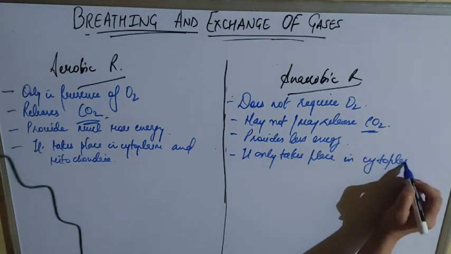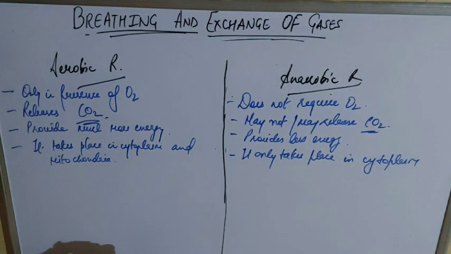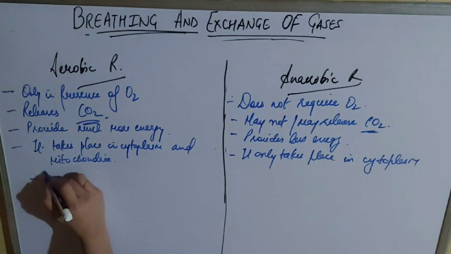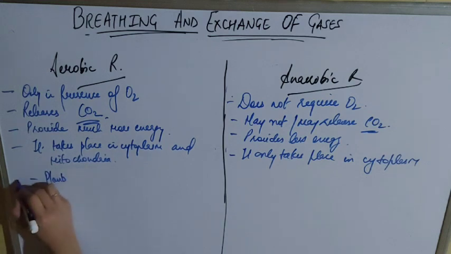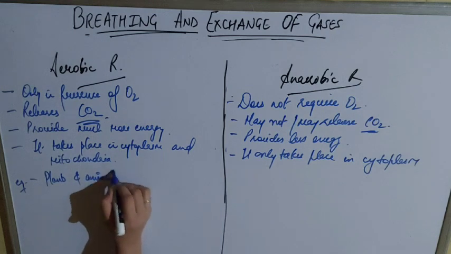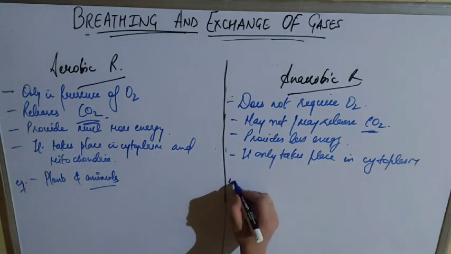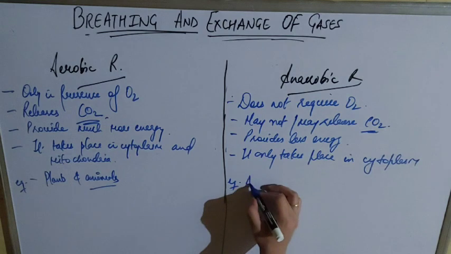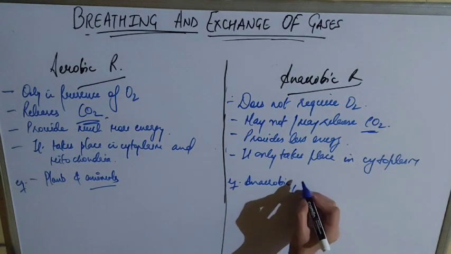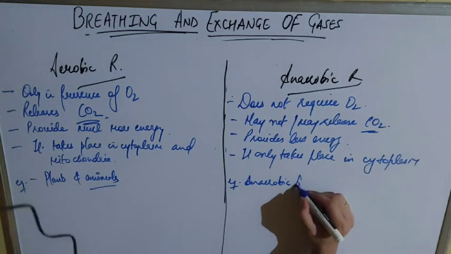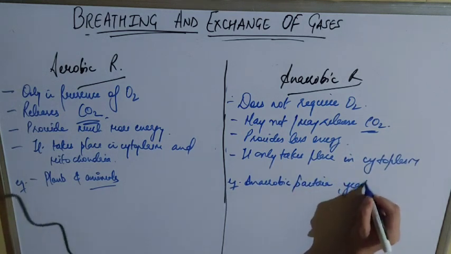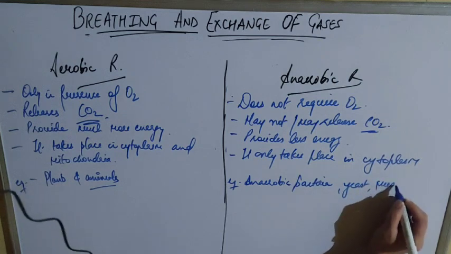What are the examples of aerobic respiration? Most plants and animals. And anaerobic respiration occurs in anaerobic bacteria, some yeast, mussels, and some worms also.